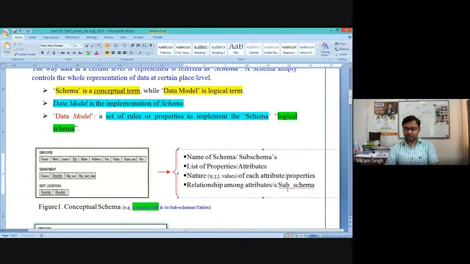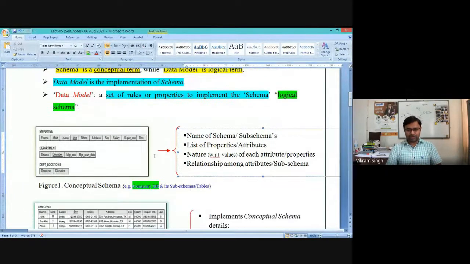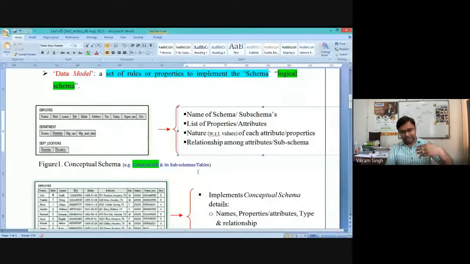So these are the four different details which need to be reflected, which a particular conceptual schema is highlighting to the reader or to the person, right? So these are the four details we are mentioning that are clearly visible or clearly understood by the conceptual schema. Next is the actual implementation.